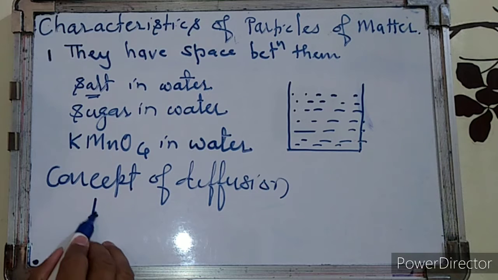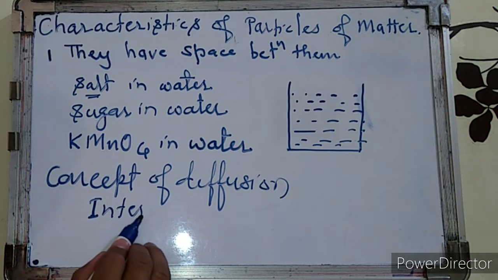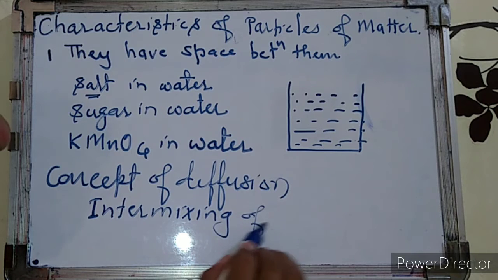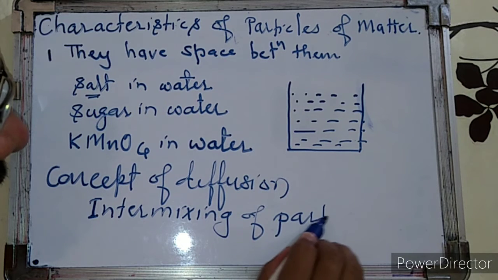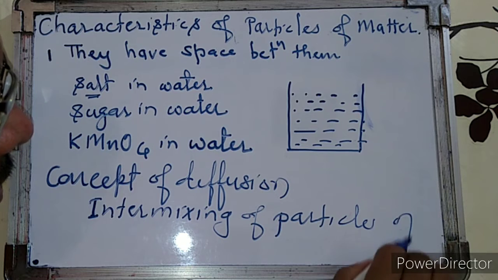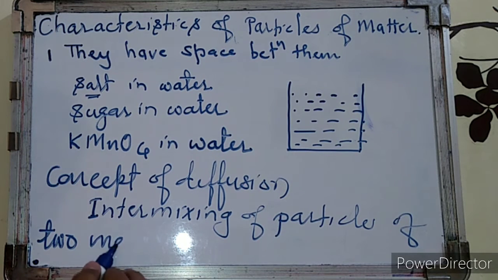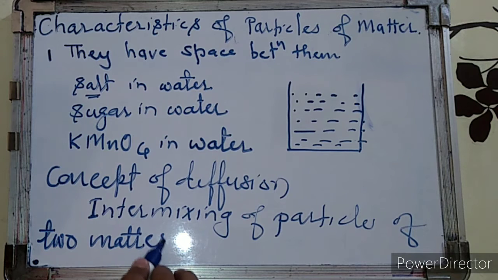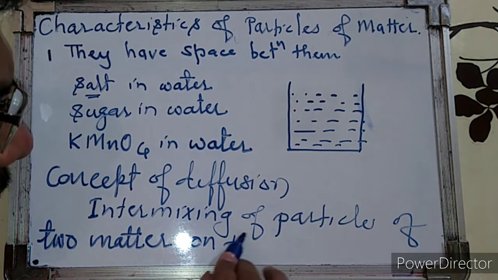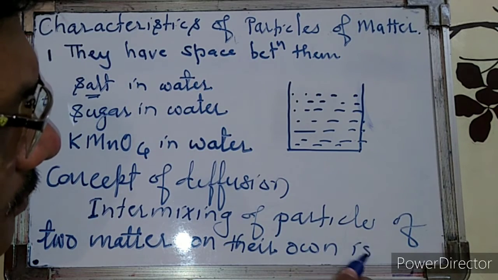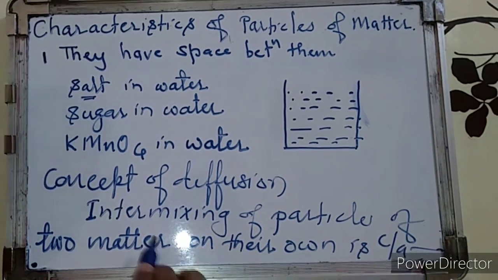So the intermixing of particles of two matter on their own is called diffusion.